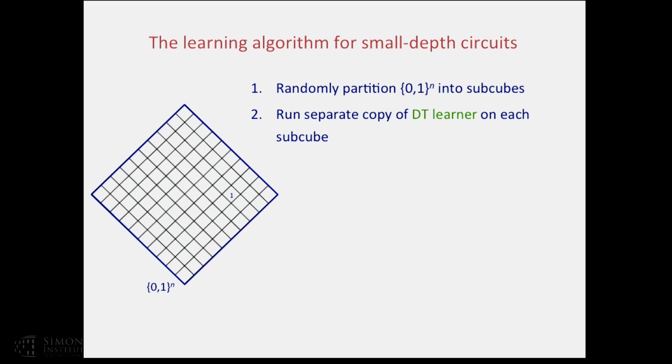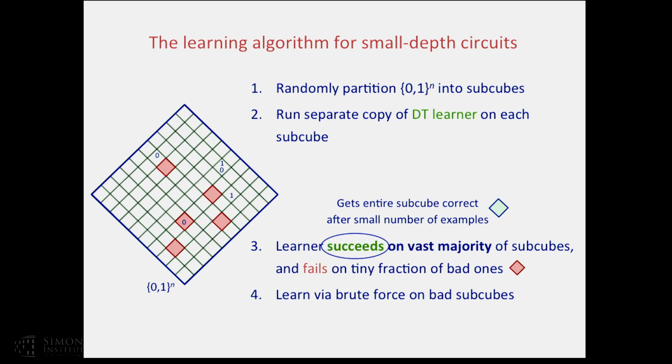Okay, so I receive counterexamples. I'm going to invoke my decision tree learner on this subcube. I receive another counterexample. I'm going to start my learning process on that subcube, and so on and so forth. Okay, and I keep going. What's going to happen? The learner is going to succeed because f is indeed a small depth decision tree on most subcubes. The learner is going to succeed on the vast majority of subcubes, denoted by green here.